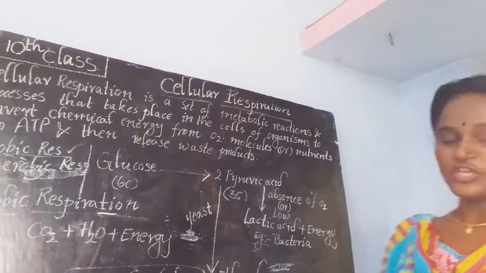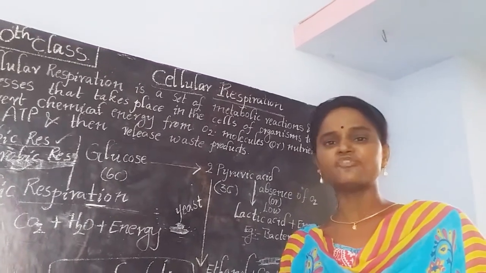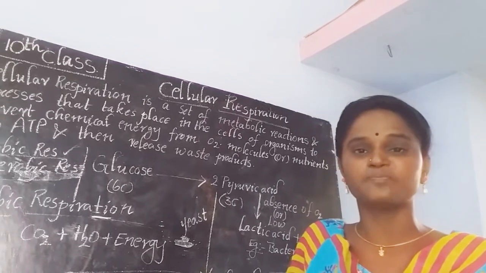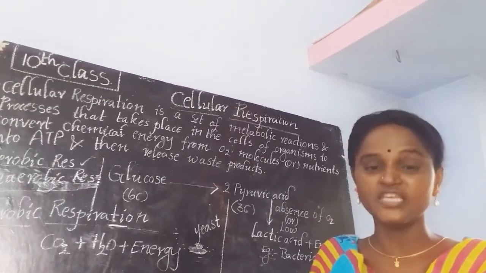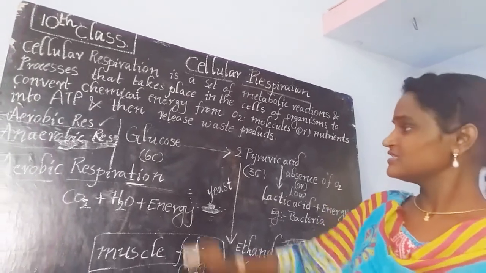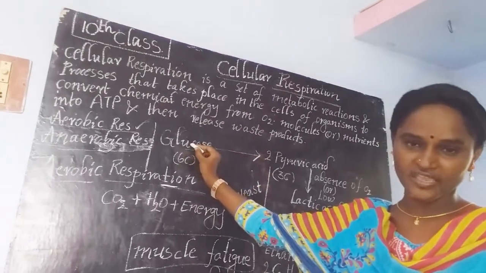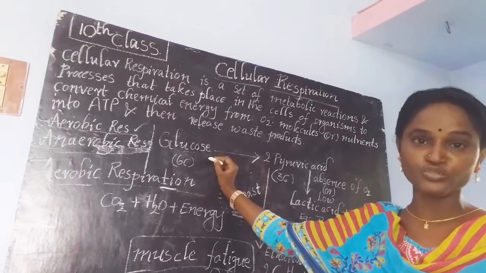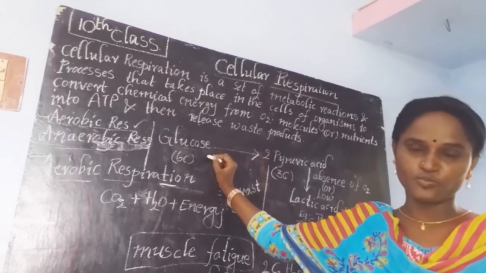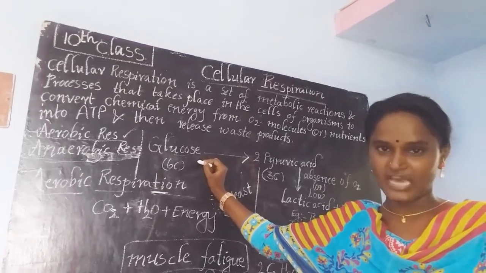We all know that in each and every organism, from human beings to different animals, plants and microorganisms, the basic compound which releases energy is glucose. How this glucose breaks down inside the bodies of different organisms, we are going to discuss now.